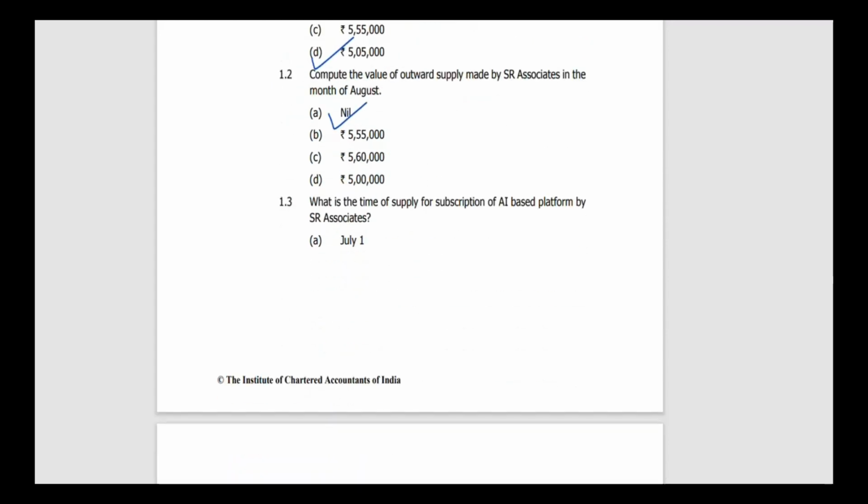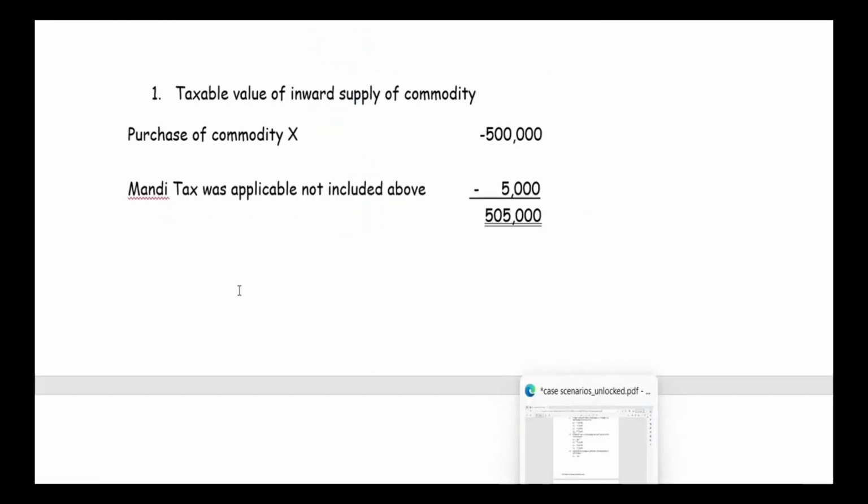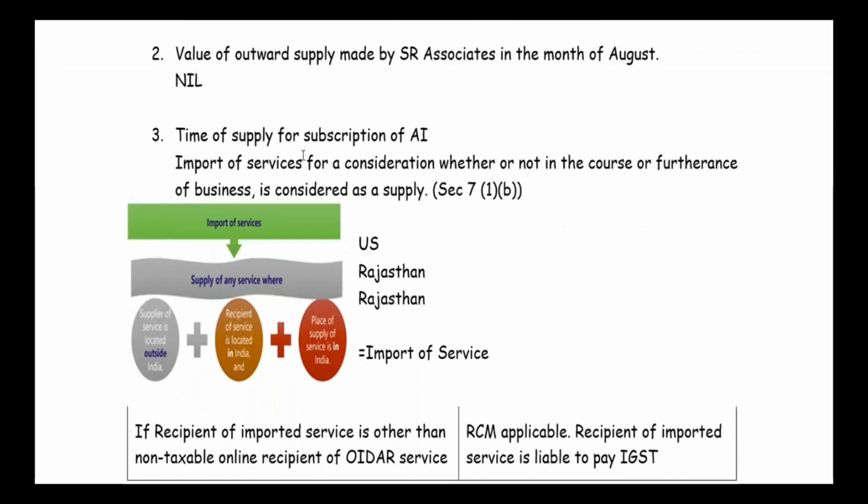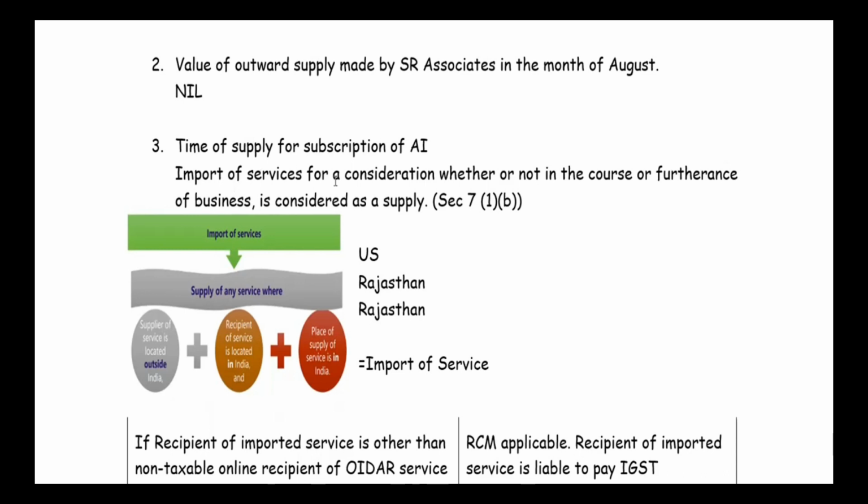Okay, next question. What is the time of supply for subscription of AI based platform by SR Associates? As I already explained this, for the time of supply, before that you have to know import of service for a consideration, whether or not in the course or furtherance of business, is considered as supply, right? It is a supply, yes.